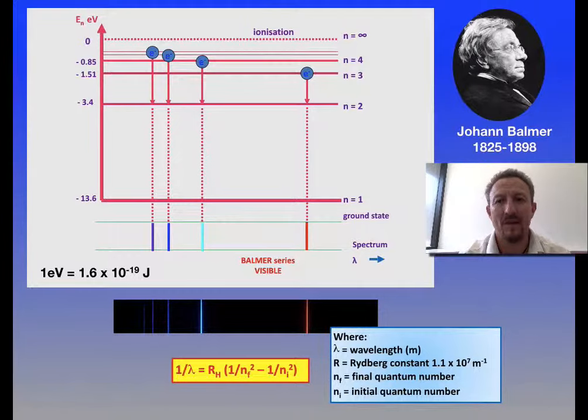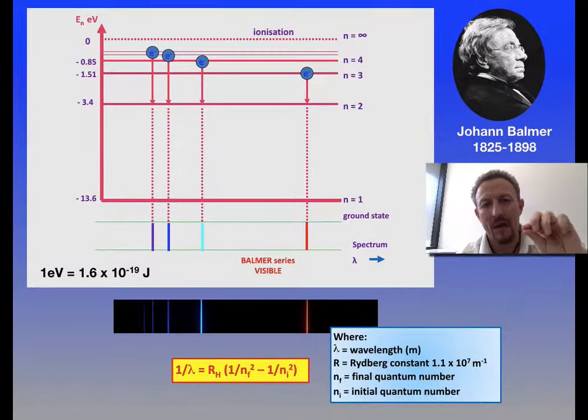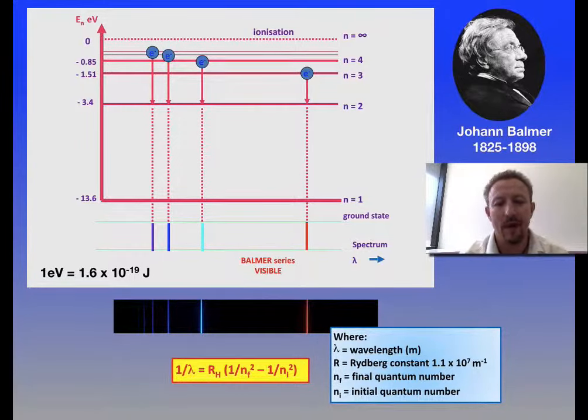And he came up with a formula which allowed him to work out the wavelength as an electron was dropping from one energy level to the next. And basically what he had was 1 over lambda, or the wavelength, equals the Rydberg constant, which is 1.1 times 10 to the 7 per meter, times 1 over nf squared. Now, nf squared is your final quantum number, minus 1 over ni squared, which is your initial quantum number.